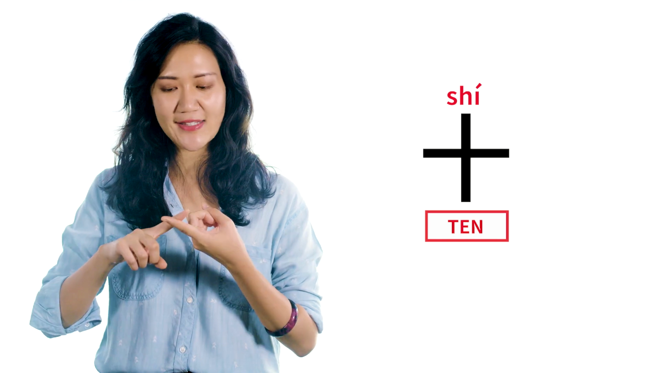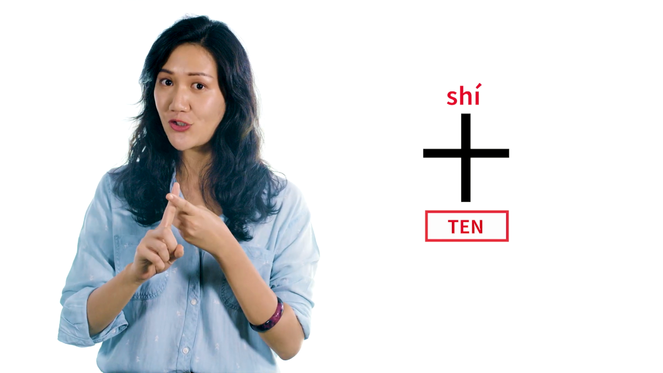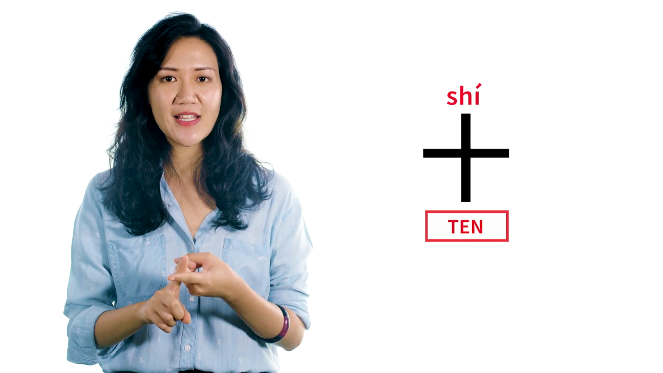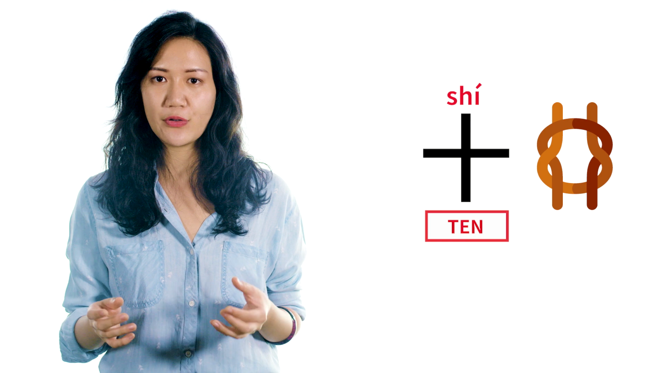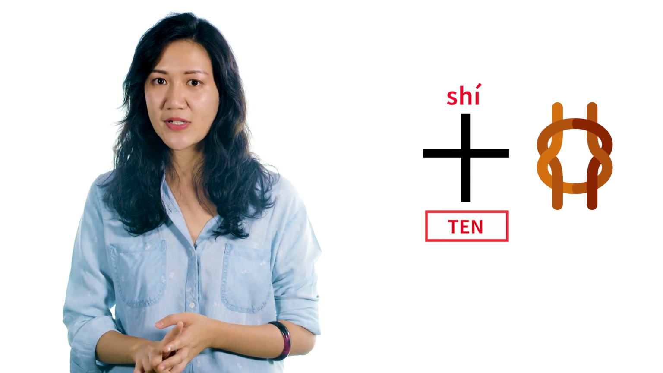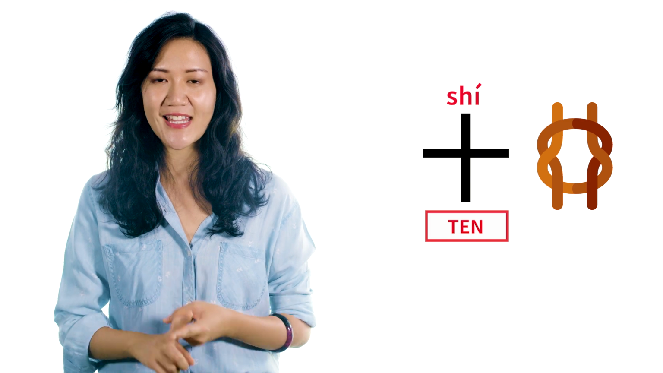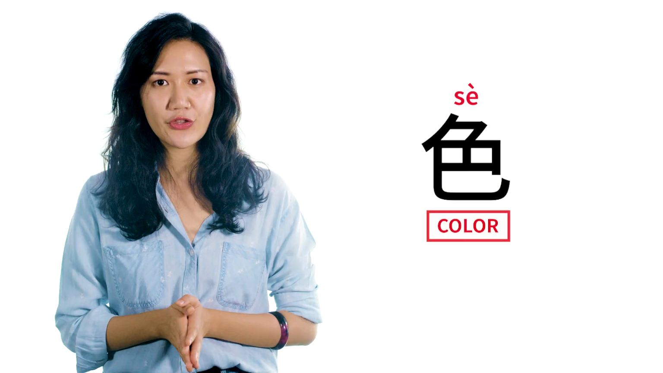The third character is 十, and you'll notice that I do this, and this is how a lot of Chinese people speak as well. 十, 10. And that's because this is a big knot. Now, in Chinese culture, people used to tie knots when they counted. And when they reached 10, they would tie a big knot to indicate a unit of 10. 十. And finally, the last word, 色, that's fourth tone.